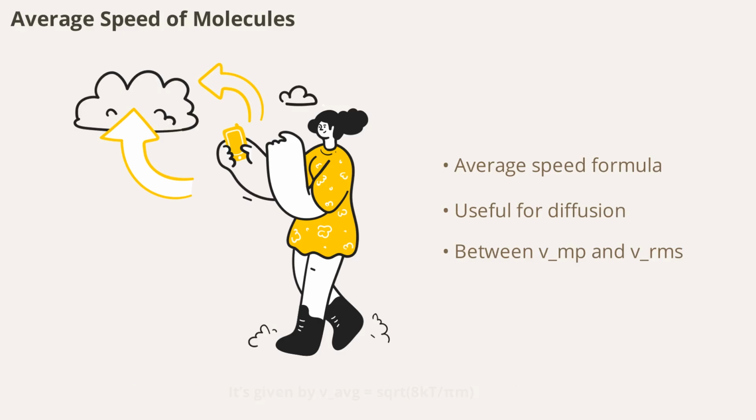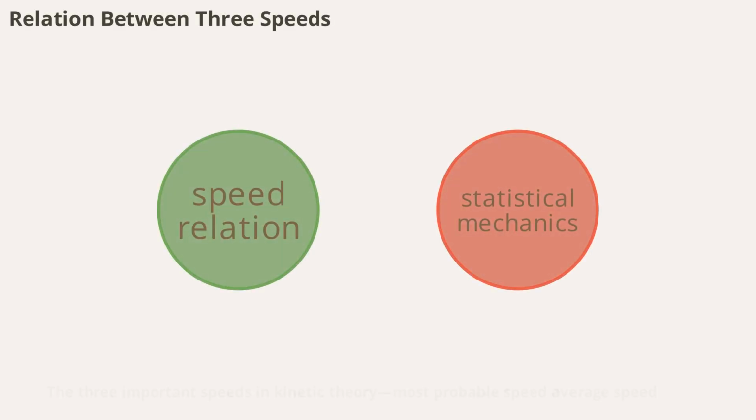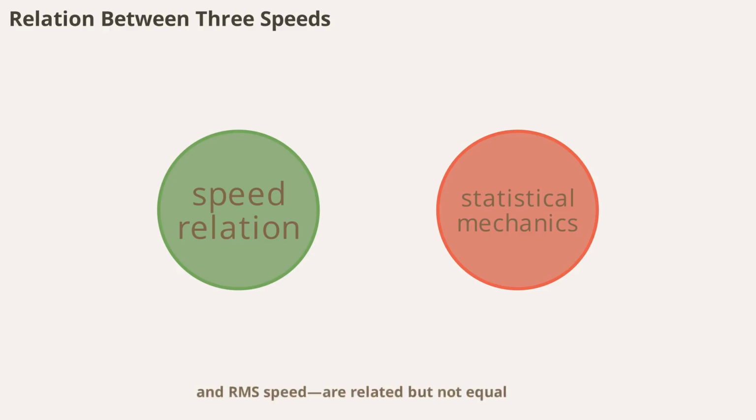It's given by VAVG equals SQRT(8kT/πm). While it's higher than the most probable speed but lower than the RMS speed, knowing the average speed helps in understanding diffusion and other transport properties of gases. Three important speeds in kinetic theory, most probable speed, average speed, and RMS speed, are related but not equal.